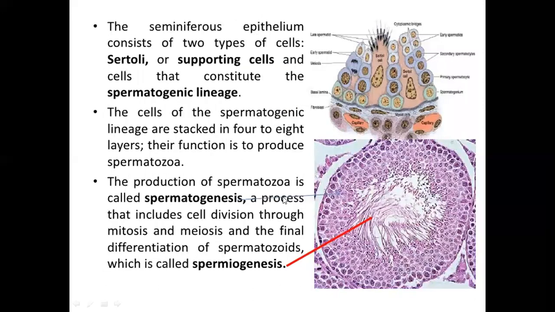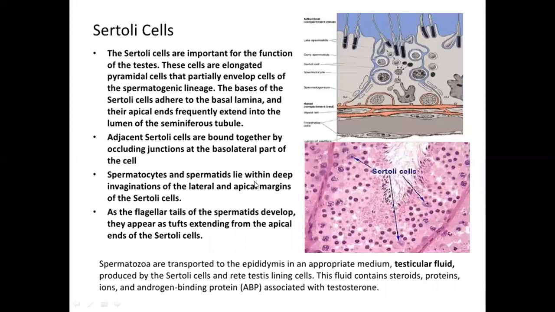The seminiferous epithelium consists of two types of cells, Sertoli or supporting cells, and the cells that constitute the spermatogenic lineage. The Sertoli cells are important for the function of testis. These cells are elongated pyramidal cells that partially envelop cells of the spermatogenic lineage.